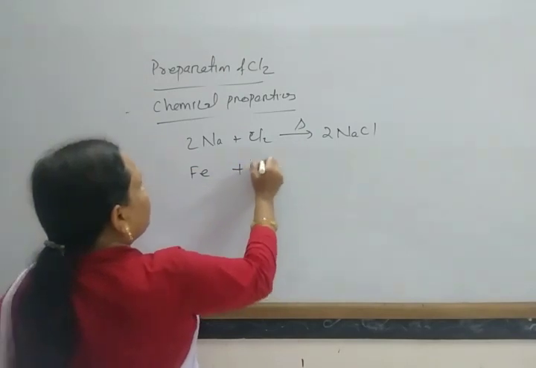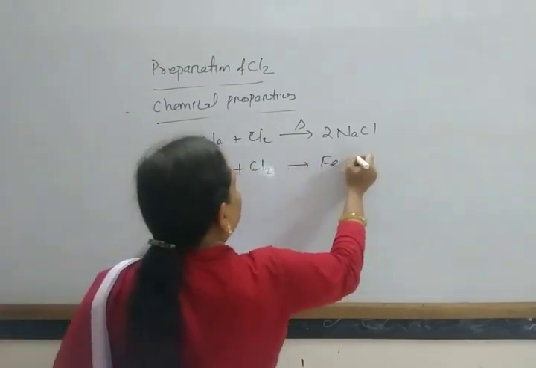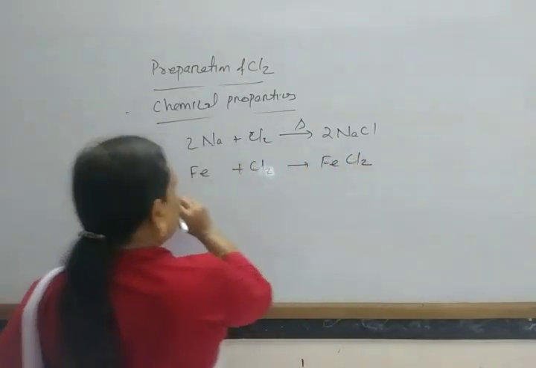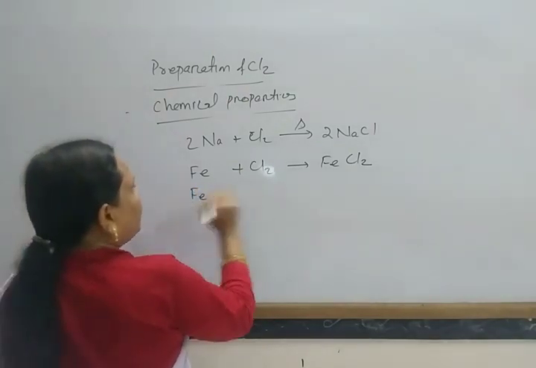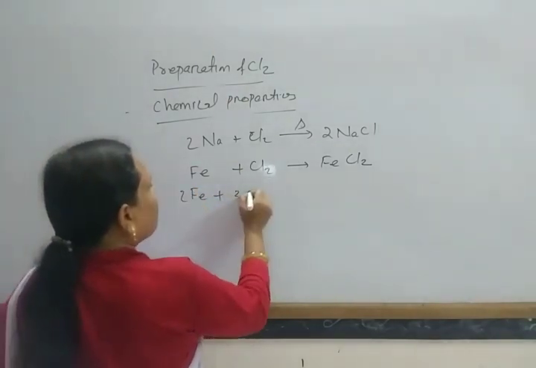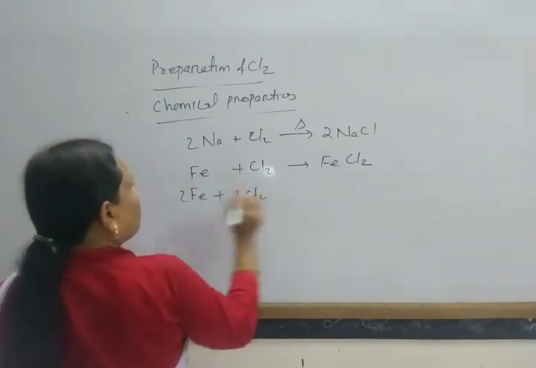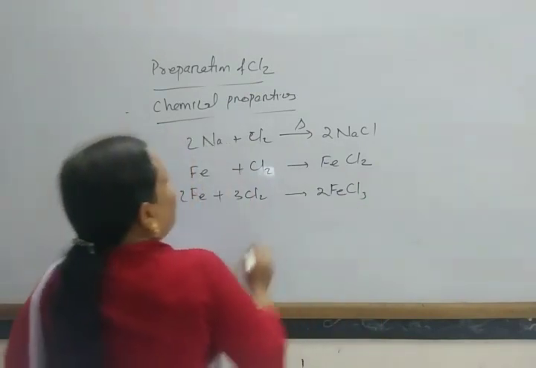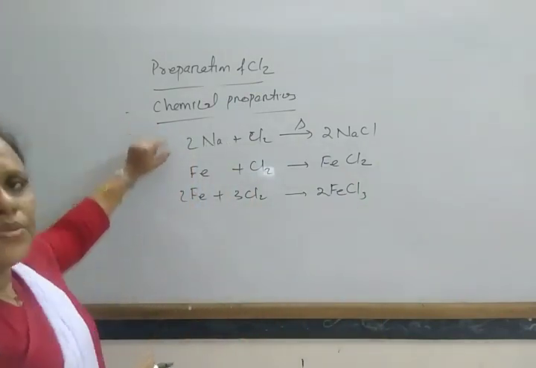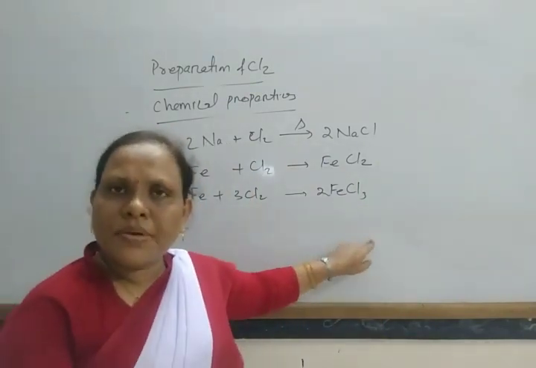Similarly, iron plus chlorine gives the iron chloride. So in this way it combines with metals to form corresponding chlorides.